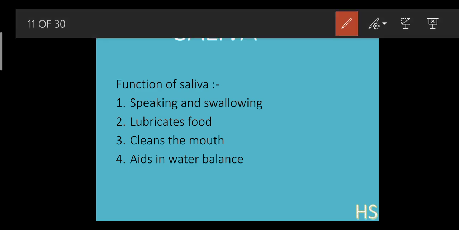Speaking and swallowing is very easy to understand. Lubricate foods means what? Whenever we eat any food, the saliva which is present inside our mouth moistens the food. So this means the lubrication of the food. It also helps in cleaning up the mouth. And the fourth one, it aids in the water balance.